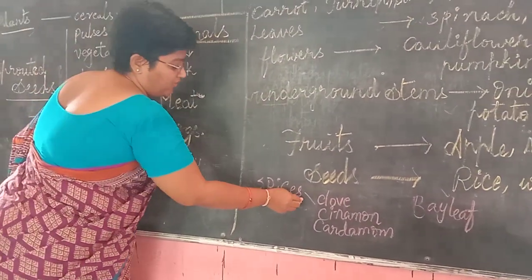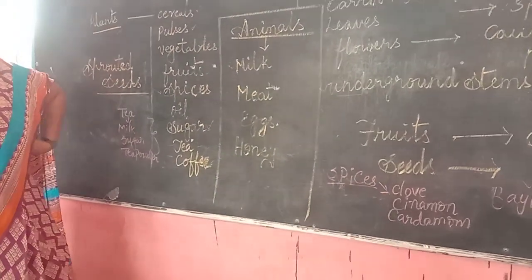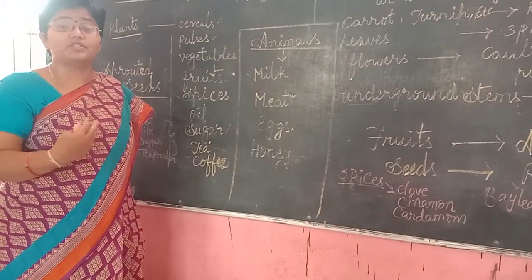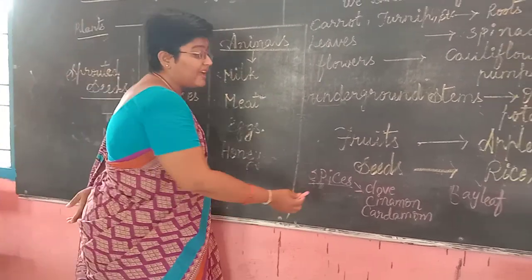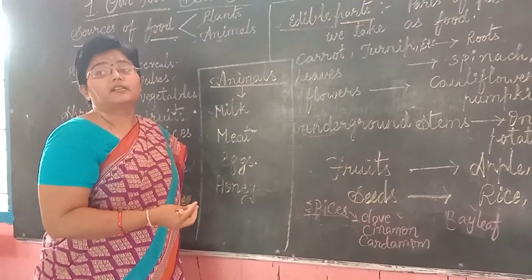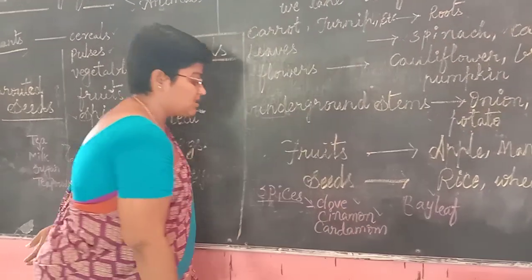Have you ever thought about that? Have you ever seen a clove? Have you ever thought about where it comes from? This is a flower of a plant. So the cloves are the flowers of plants.